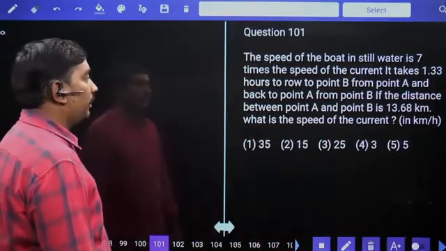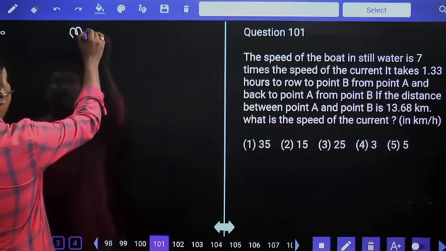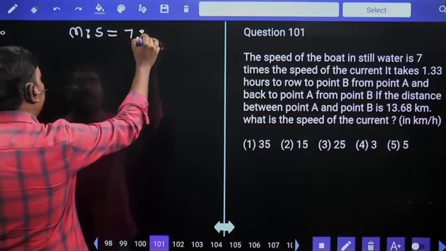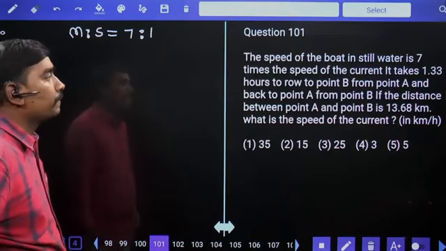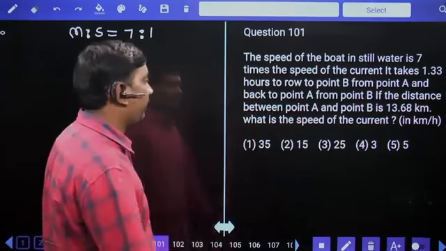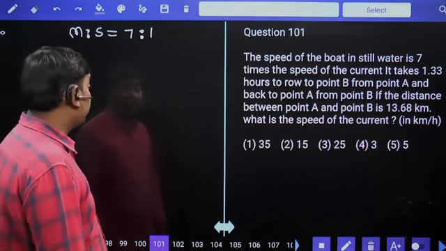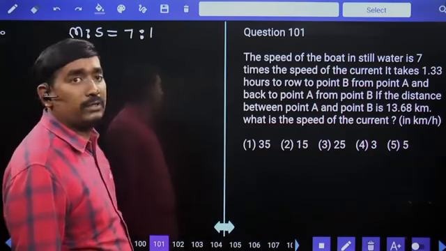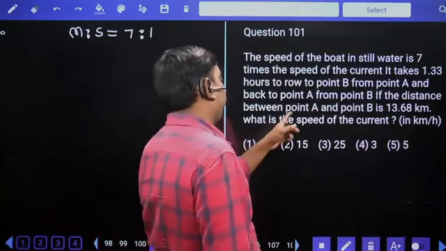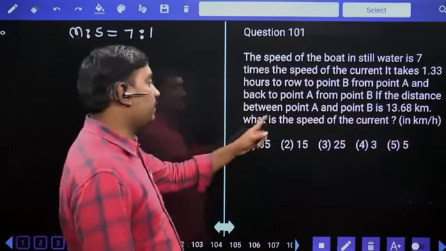The speed of the boat in still water is 7 times the speed of the current, which means they are in the ratio of 7 is to 1. It takes 1.33 hours to row from point A to point B and back to point A, so the total time is given as 1.33 hours. If the distance between point A and point B is 13.68 kilometers, what is the speed of the current?